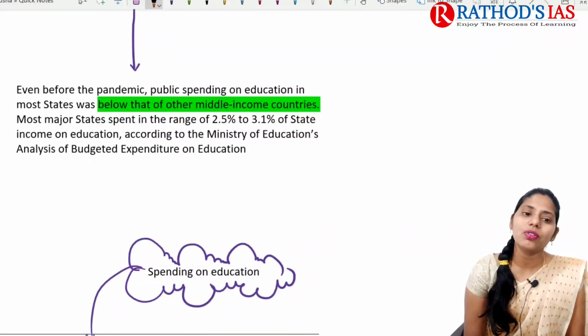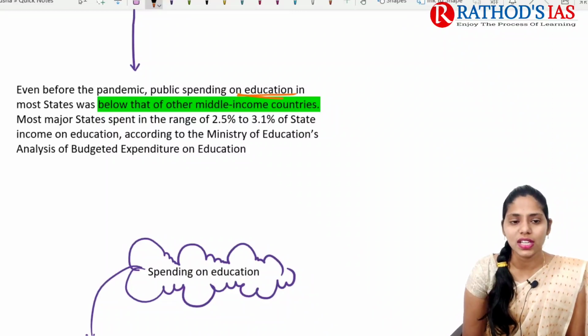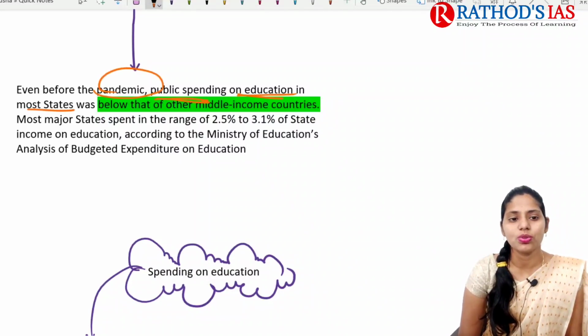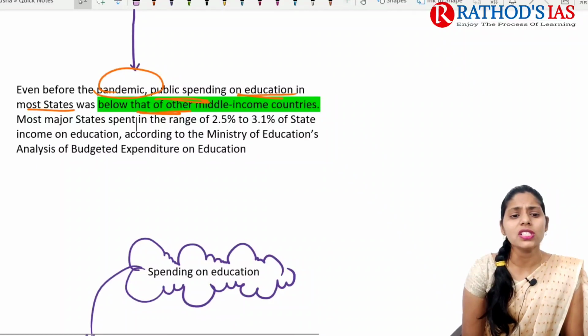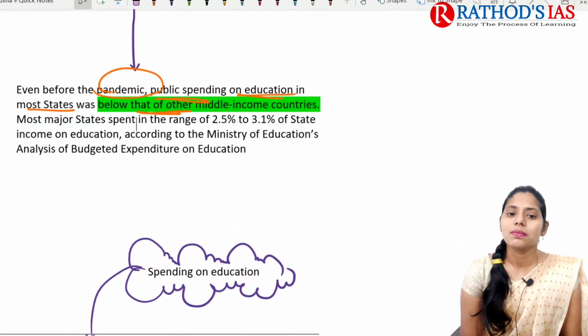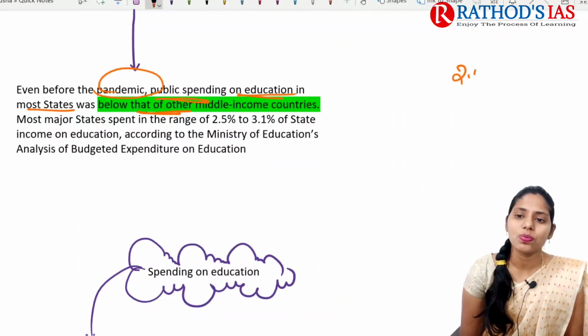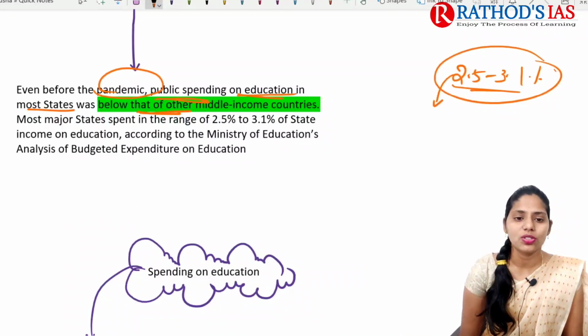Even before the pandemic, public spending on education in most states was below that of other middle income countries. If you see some major states, they are spending about 2.5 to 3.1% of the states' income on education.